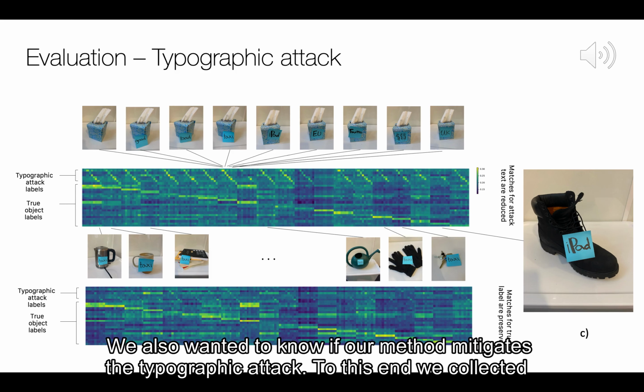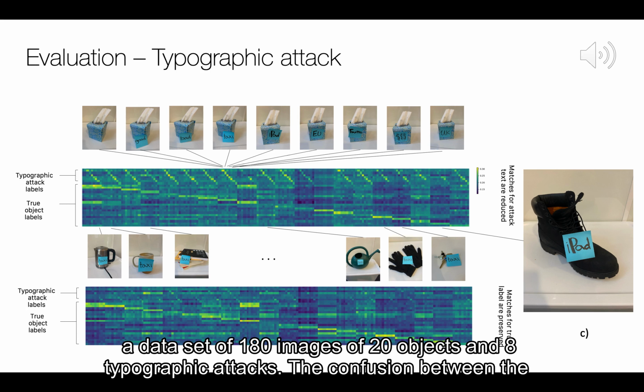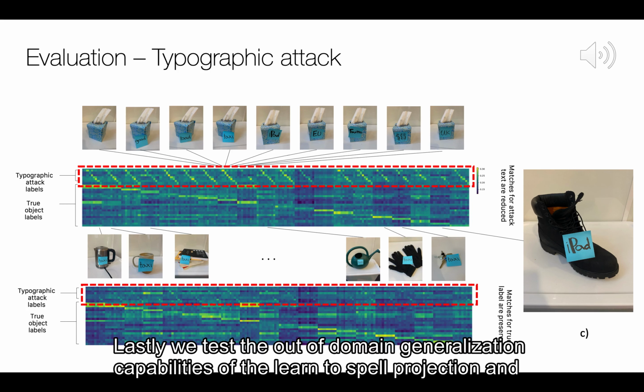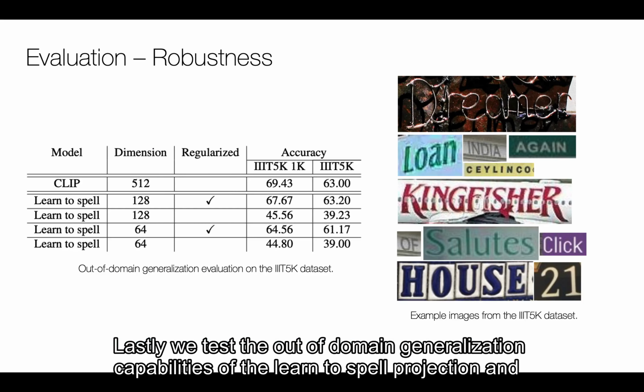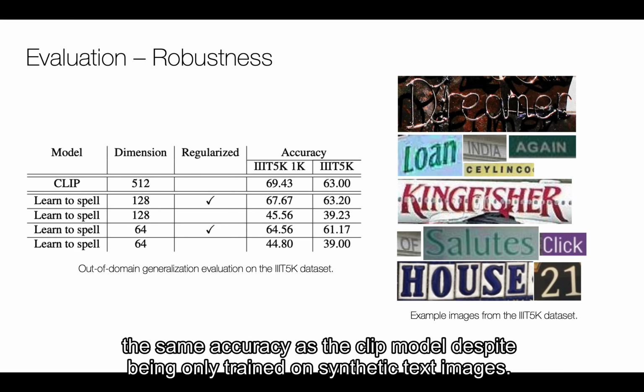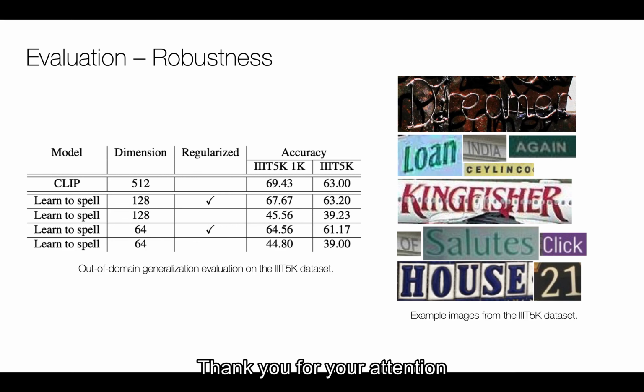We also wanted to know if our method mitigates the typographic attack. To this end, we collected a dataset of 180 images of 20 objects and 8 typographic attacks. The confusion between the typographic attack labels in the CLIP model is greatly reduced in the forget to spell model. Lastly, we test the out-of-domain generalization capabilities of the learn to spell projection and show that despite greatly reduced dimensionality, the learn to spell projection achieves close to the same accuracy as the CLIP model, despite being only trained on synthetic text images. Thank you for your attention.